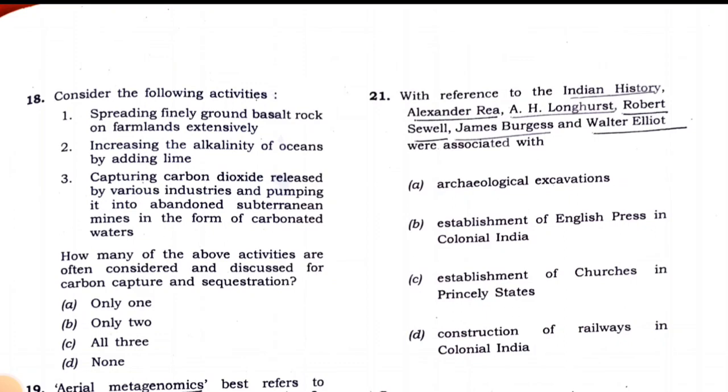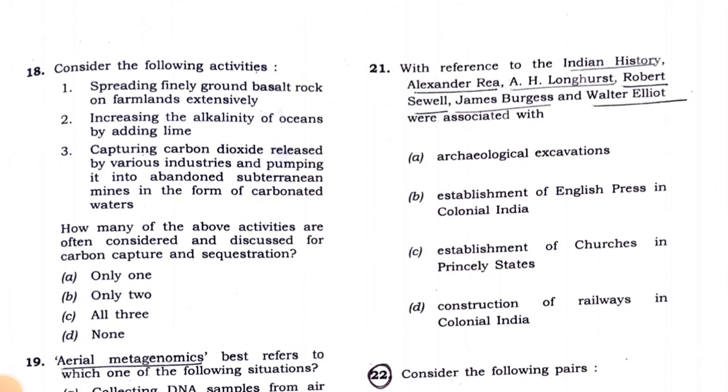We'll move to question number 21 with reference to Indian history. Alexander Rea, A.H. Longhurst, Robert Sewell, James Burgess, and Walter Elliot were associated with archaeological excavations. These all were archaeologists during the Indian period. So you have to remember this. This is a difficult question.